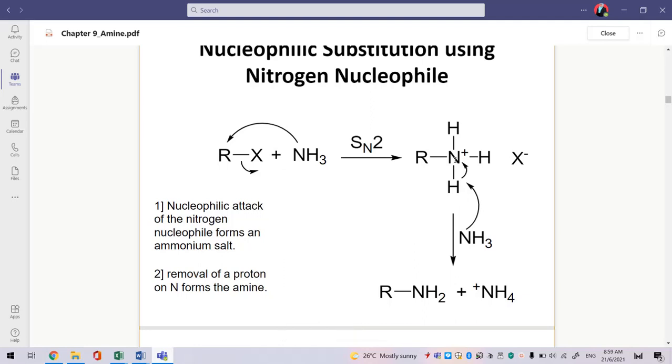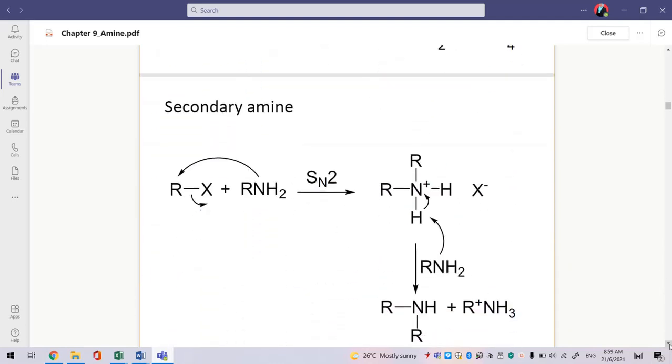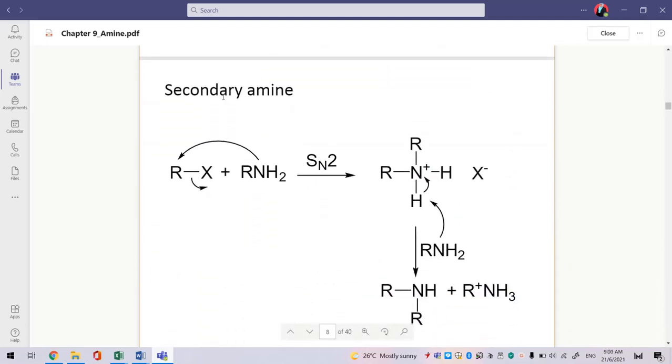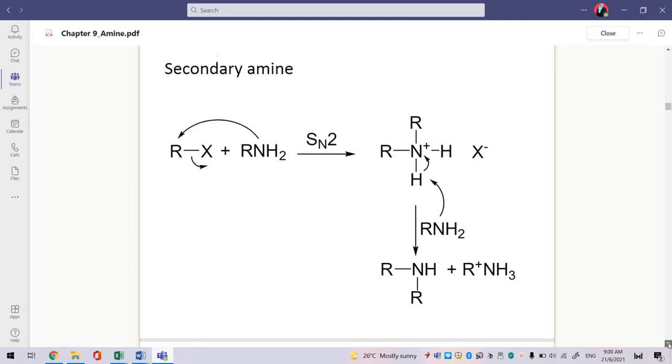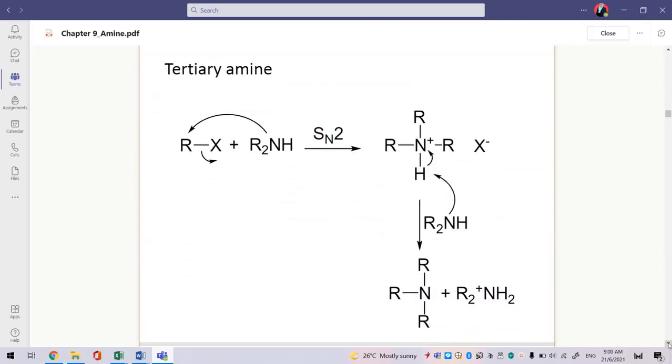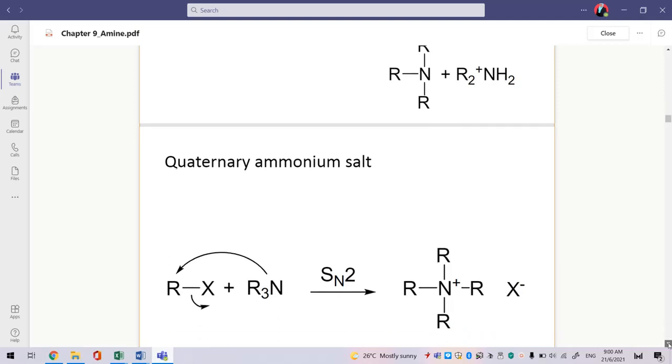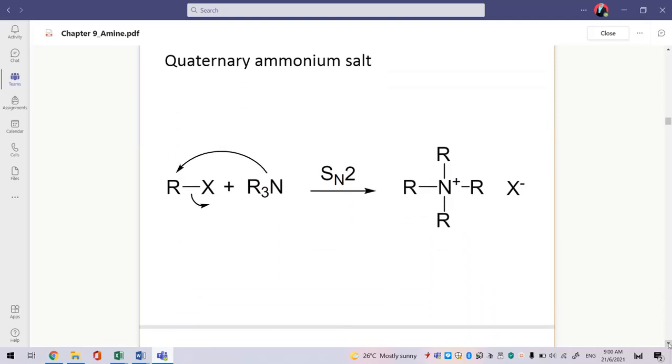When the positive species accepts electrons, it will become neutral. For the secondary amine, the mechanism is just the same as primary amine, and also for tertiary amine. And here we call it quaternary ammonium salt.